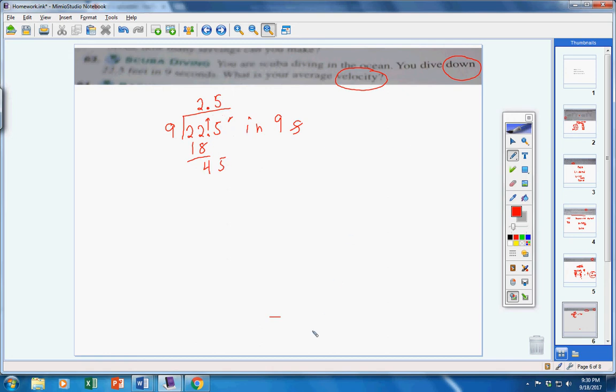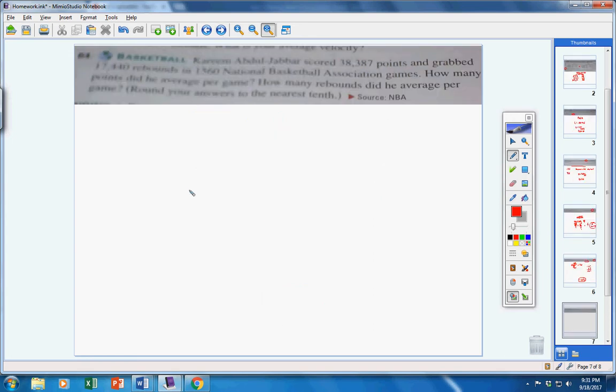So your velocity is negative 2.5 feet per second. Okay? So if you take negative 2.5 times your 9 seconds, you will get 22.5. Okay? Velocity negative. Alright, moving on to 64.